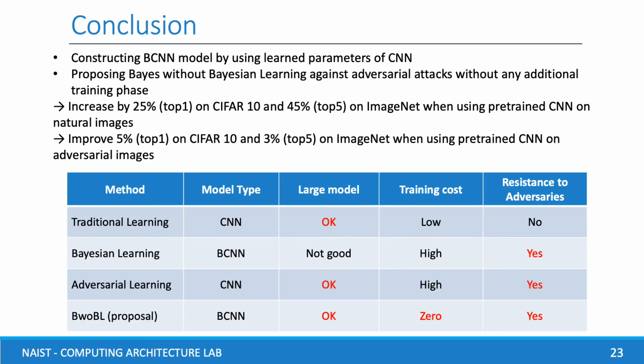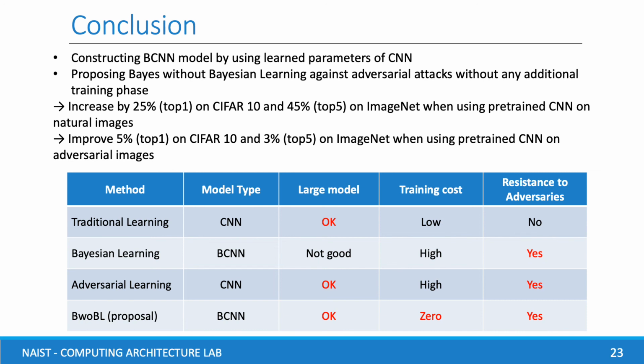Finally, I would like to conclude our research. We constructed the BCNN model by using learned parameters of the CNN and proposed Bayes without Bayesian learning against adversarial attacks without additional training. Our algorithm can be easily integrated into any pre-trained CNN on natural and perturbed images to generate a robust BCNN model.